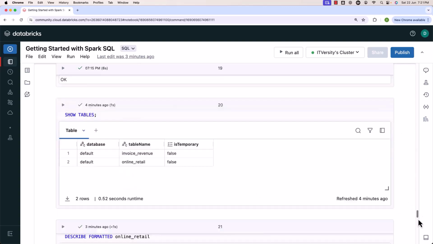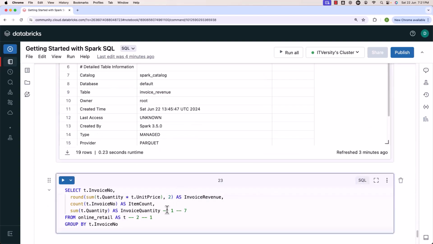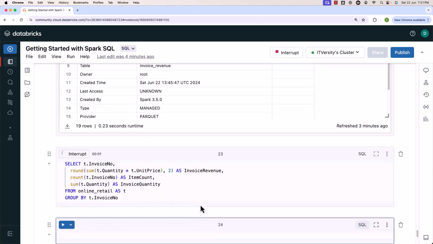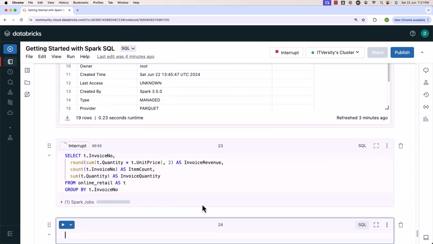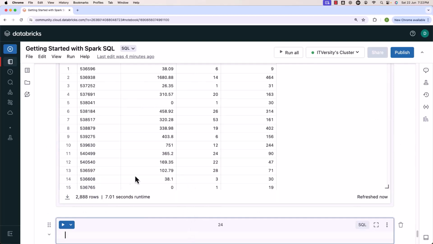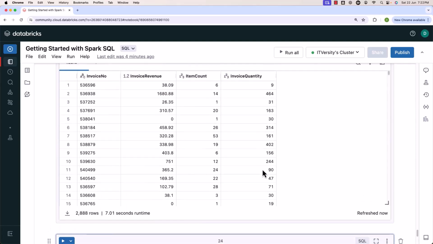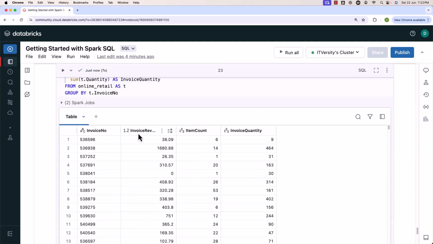Now, let me scroll down. Let me paste the query here. Let me clean this up. First, let's make sure we validate the query to see if it is running as per the expectations or not. Then we'll improvise on top of it to convert this to an insert statement. Now, let me run this. You see the query is running. Once it is run, we should be able to see the outcome. You can see the outcome here. The query is going to return 2,888 rows. And you can see it is returning invoice number, invoice revenue, item count, and invoice quantity.